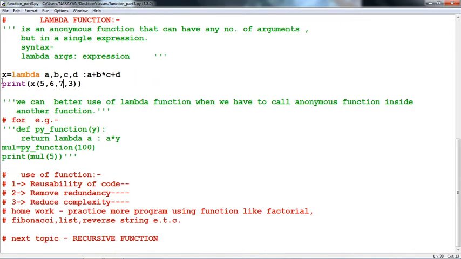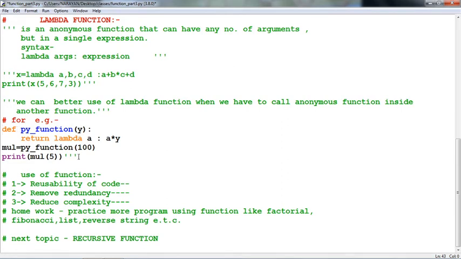Now why should we use lambda function, or when should we use lambda function? It's all about anonymous function. We can make better use of lambda function when we have to call an anonymous function inside another function. This is the important thing about lambda function. Mostly it is used within any function or inside any function.